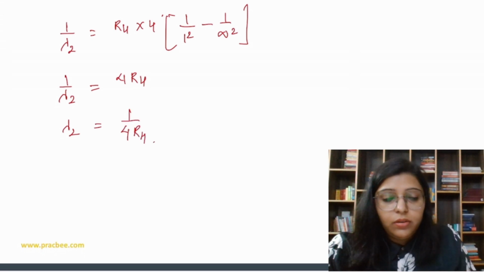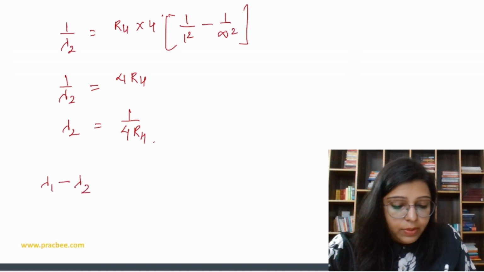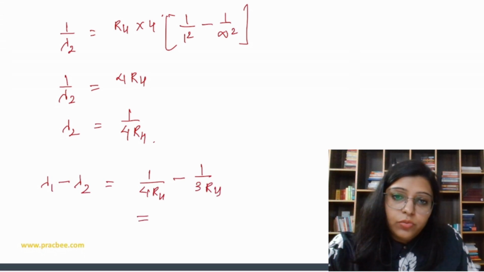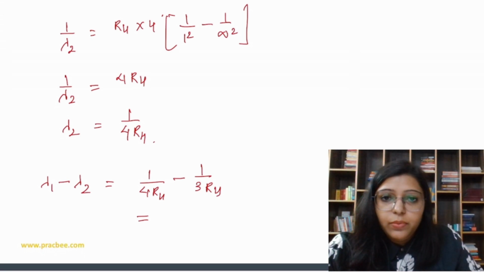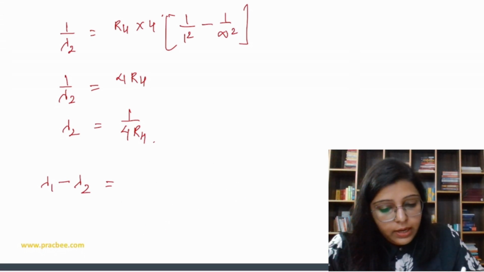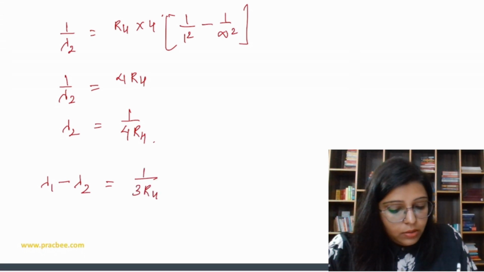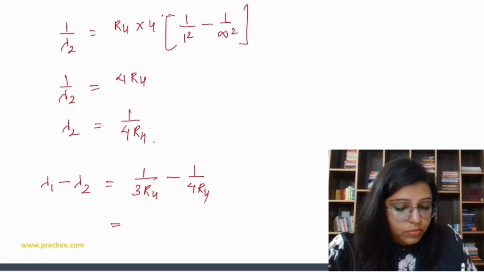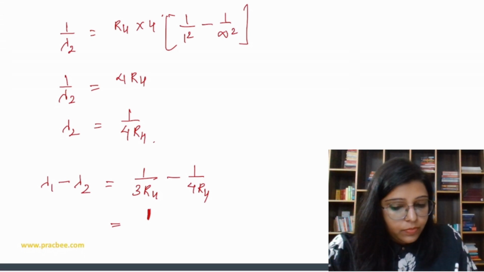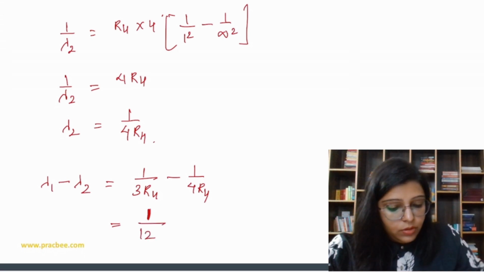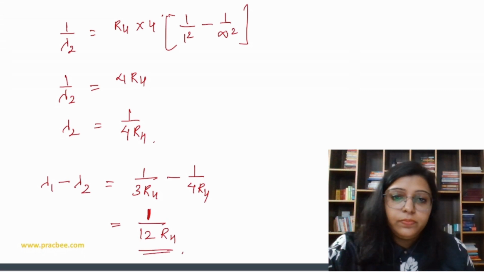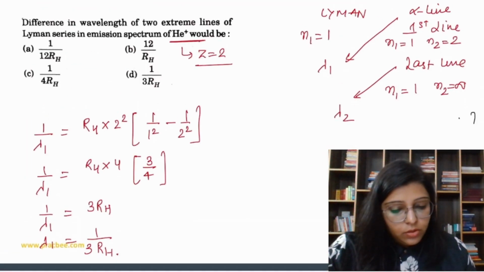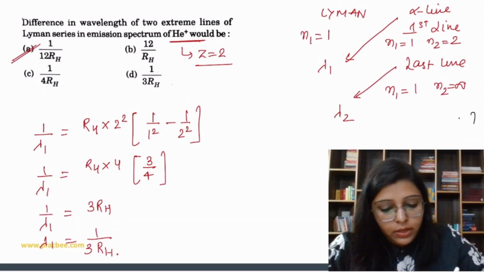Now we have to find out the difference. So lambda 1 minus lambda 2. If you want to solve, lambda 1 is 1 by 3 RH and lambda 2 is 1 by 4 RH, so that is going to be 4 minus 3, so 1 by 12 RH. Clear? That's it. So answer is going to be option number A.